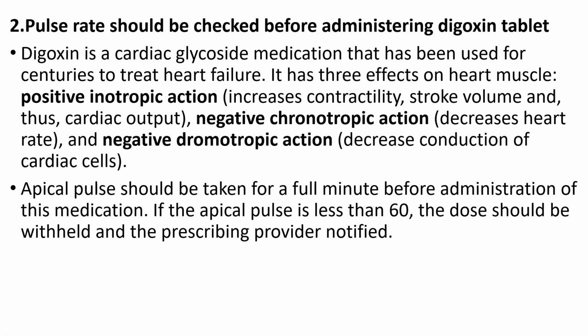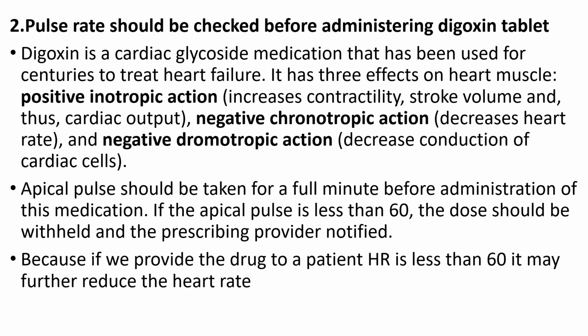If the apical pulse is less than 60, the dose should be withheld and the prescribing provider, or the doctor, should be informed, because if we give it to a patient whose pulse rate is less than 60, because of the negative chronotropic action, the digoxin will decrease the heart rate again. Sometimes the patient will go into cardiac arrest. So the pulse rate should be checked before administering the digoxin tablet.